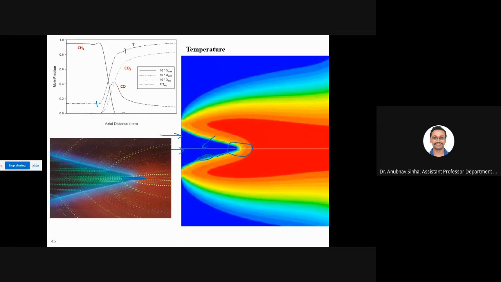See, ये experimental image है. All the green lines that you see, that is all unburned fuel. Fuel has just entered from the left. Now this bright blue region is your reaction zone. Fuel इधर आया, react किया, यहाँ product बन गया. That's it. Now let us talk about CO2 and CO.